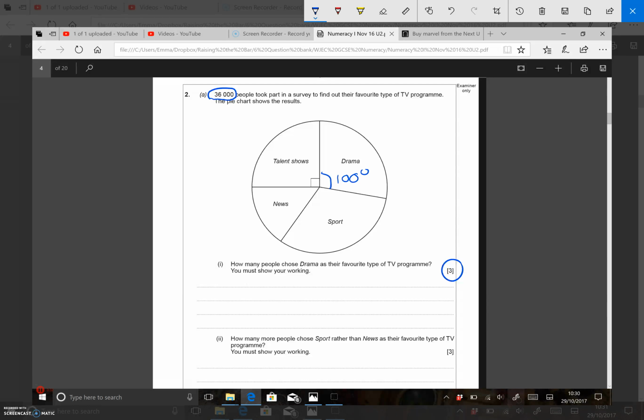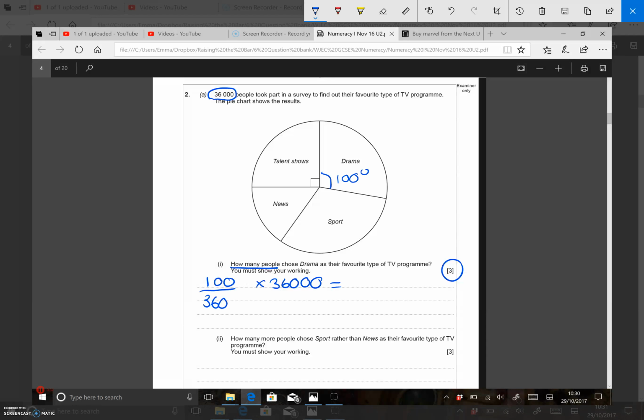Now to work out how many people, because they don't want the angle, they want to know how many people, what you do is you say, right, I've got 100 degrees out of 360 degrees, which is the total of the whole pie chart, and it's that fraction of the 36,000 people that the pie chart's showing.